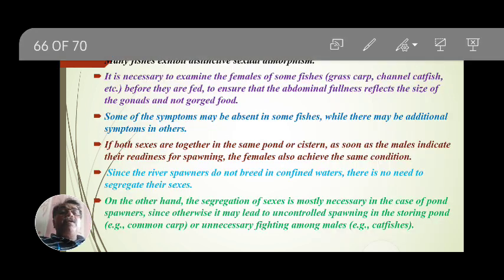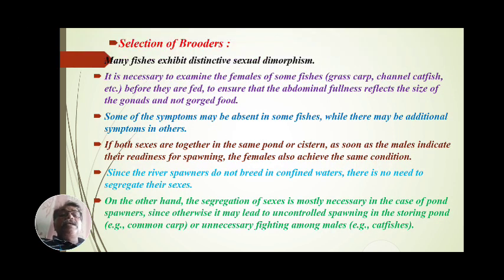In this part we see the selection of brooders. Many fishes exhibit distinctive sexual dimorphism. It is necessary to examine the females of some fishes, such as grass carp, channel catfish, etc., before they are